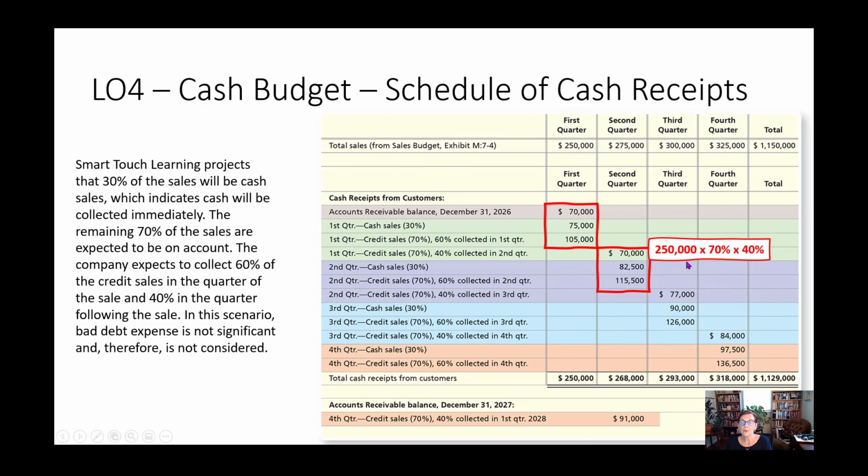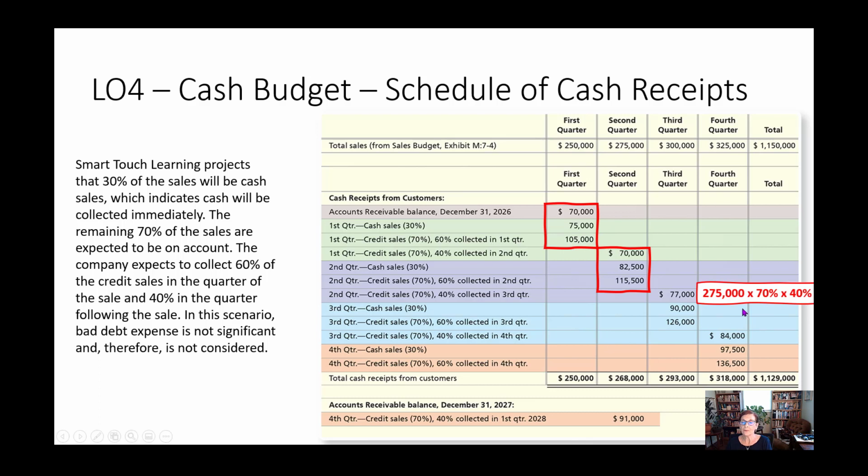Then we're going to continue the pattern. We're going to take 30% of this quarter's sales, so $275,000 times 30%. Of the 70% that's left, 60% is going to be collected in this quarter, and then the other 40% is going to be collected in the next quarter.